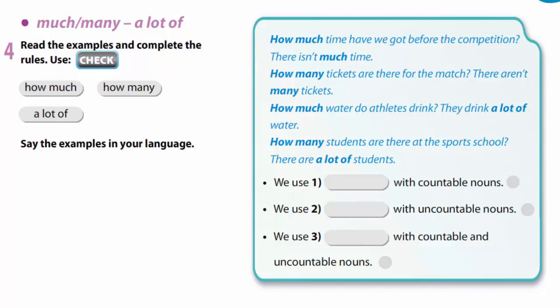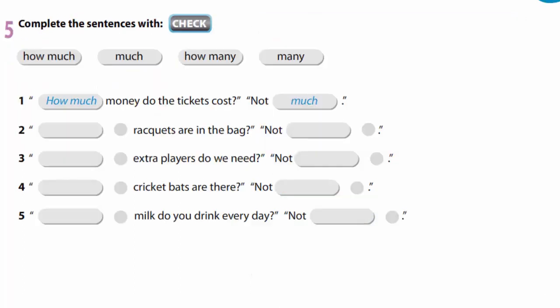How many students are there at the sports school? There are a lot of students. So we use how many with countable nouns. We use how much with uncountable nouns. We use a lot of with countable and uncountable nouns. In exercise 5, we are to complete the sentences with how much, how many, many. For example, how much money do the tickets cost? Not much.